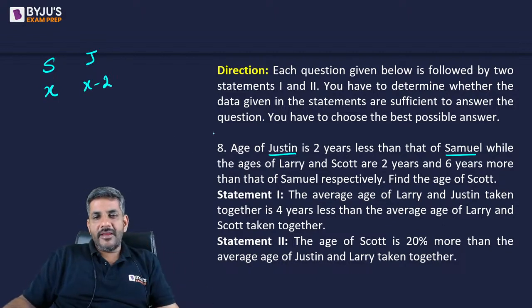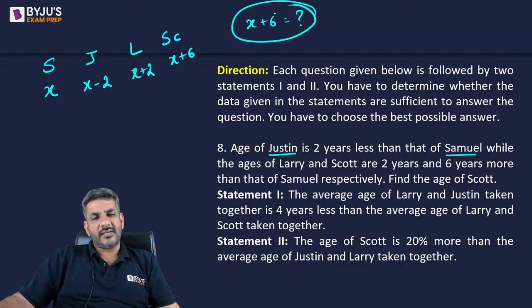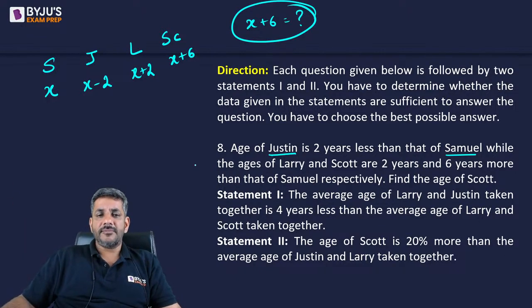And ages of Larry and Scott are 2 and 6 years more than Samuel. So for Larry and Scott I am using L and S. So Larry is 2 years more than Samuel and Scott is 6 years more than Samuel. So find the age of Scott. I have to find out the value of X plus 6. Basically I have to find out X. Once X is there, X plus 6 would automatically be found out.